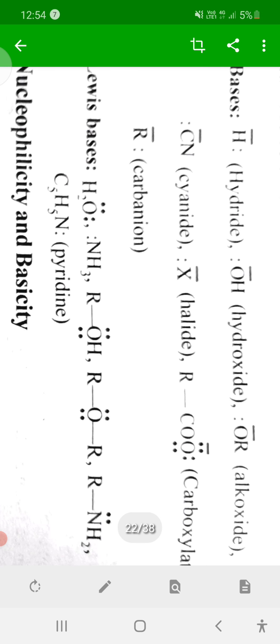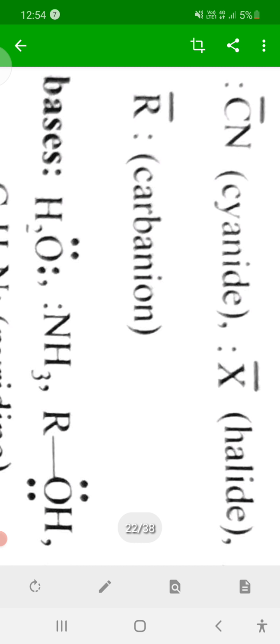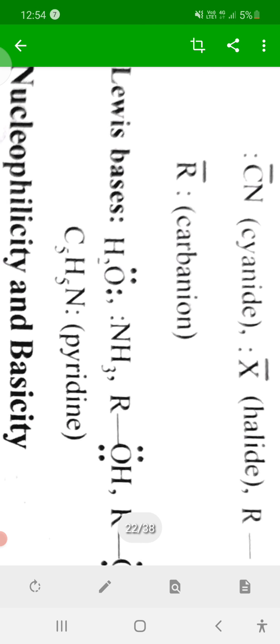R plus is a carbocation, and R minus is a carbanion. All these are nucleophiles.